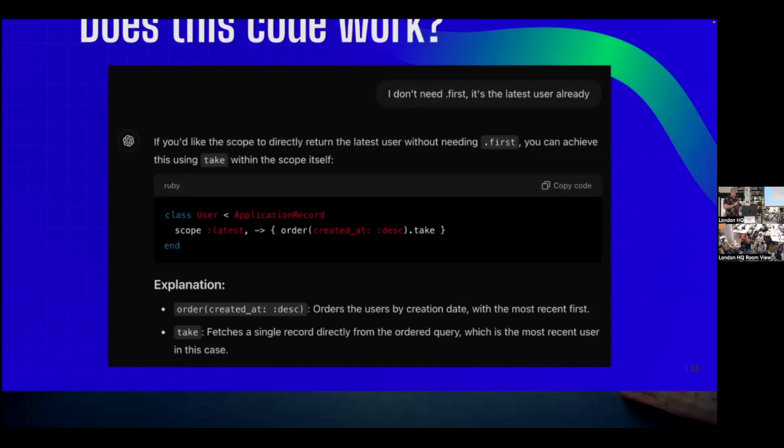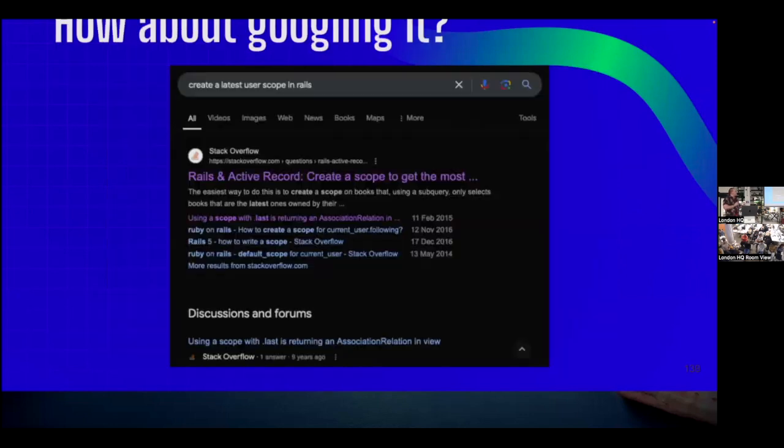Scopes should always return an association. It should always be chainable with other scopes. This is not chainable with other scopes. If I do user.active.latest, it will work. If I do user.latest.active, it's not going to work because active is something that would be a different scope that we might have on the user. It doesn't know to tell me that this is not the right way to solve this problem.